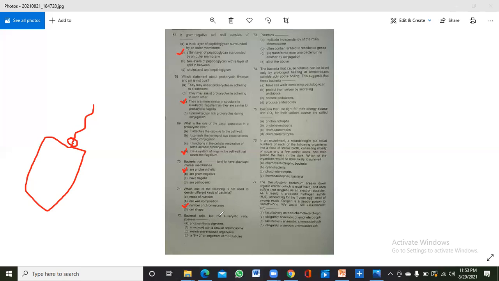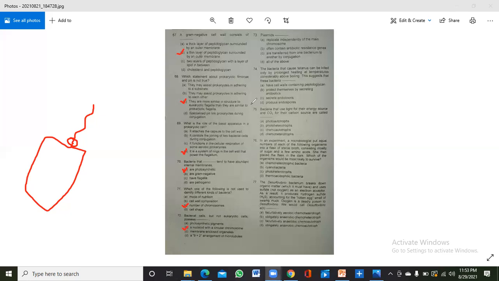Bacterial cells, but not eukaryotic cells, possess photosynthetic pigment. Okay, a nucleoid with circular chromosome membrane. Eukaryotic cells can be photosynthetic, like protists, but in eukaryotes there is a nucleus, while in prokaryotes there is not a nucleus, there is a nucleoid.